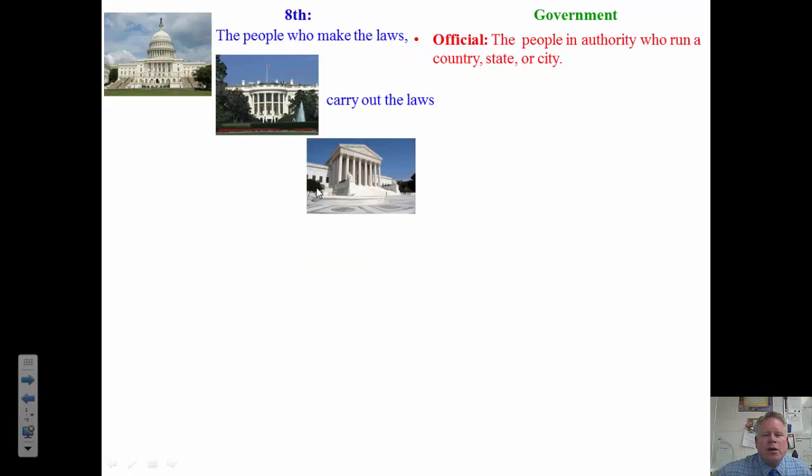Now our third building is the Supreme Court. And the justices of the Supreme Court are in charge of settling disagreements about the laws. So the people who make the laws, carry out the laws, and settle disagreements about the laws is the 8th grade definition. Now this branch of government is called the judicial branch.